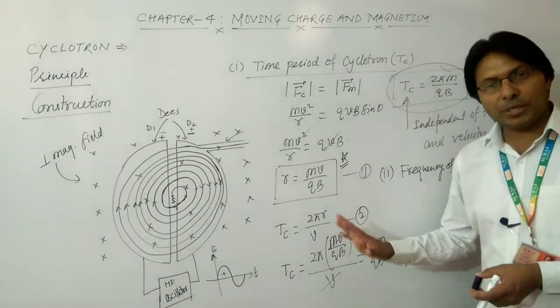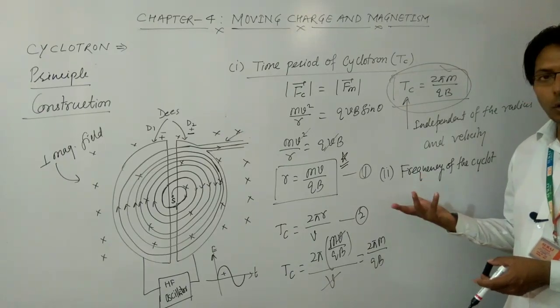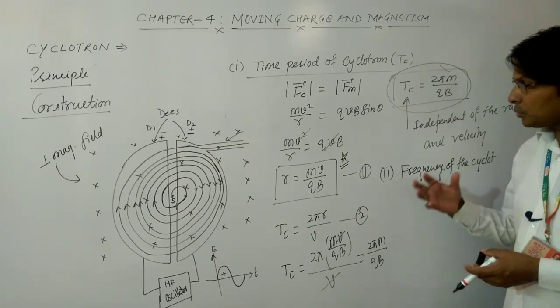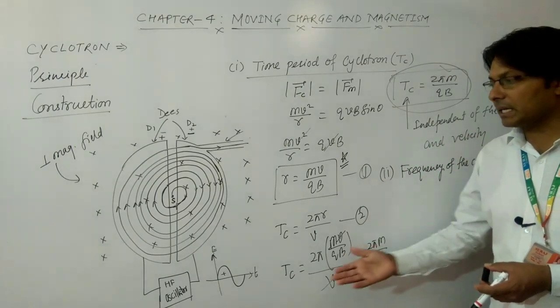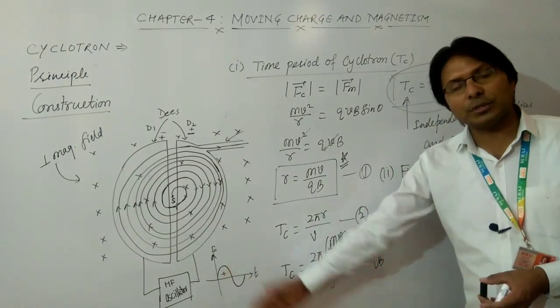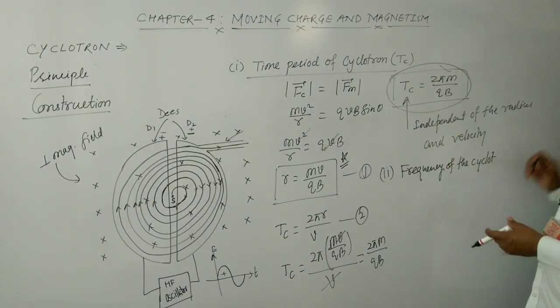So you need not be confused. It is indirectly the time period and frequency of the high frequency oscillator with which this cyclotron is connected.